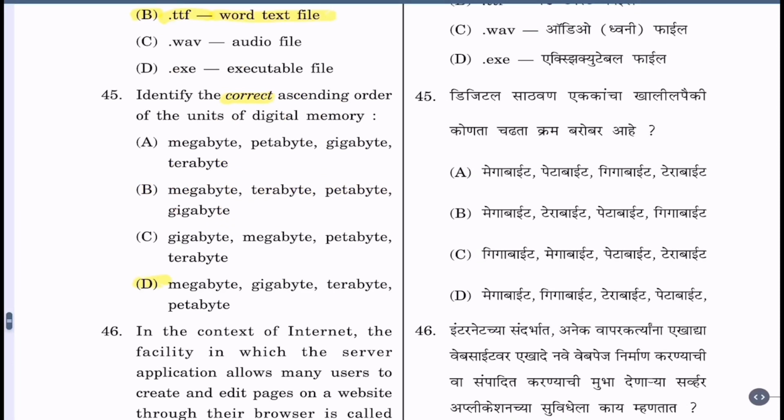Question 45. Identify the correct ascending order of the units of digital memory. A. Megabyte, petabyte, gigabyte, terabyte. B. Megabyte, terabyte, petabyte, gigabyte. C. Gigabyte, megabyte, petabyte, terabyte. D. Megabyte, gigabyte, terabyte, petabyte. The correct alternative is D. Megabyte, gigabyte, terabyte and petabyte.